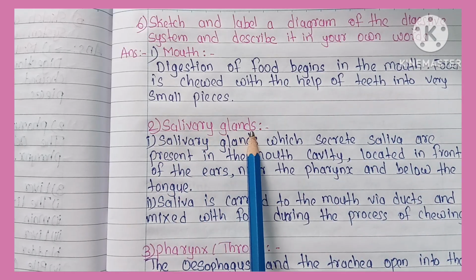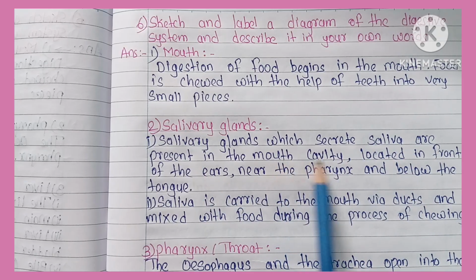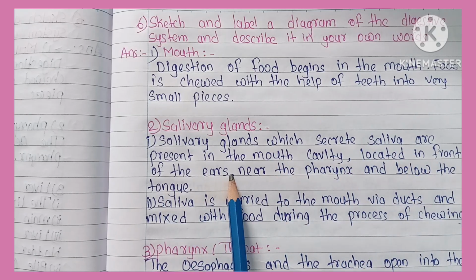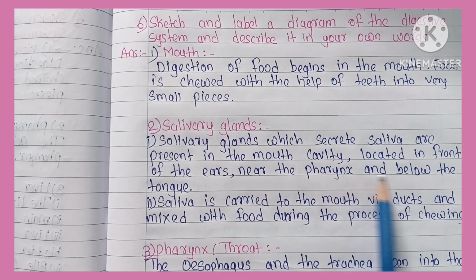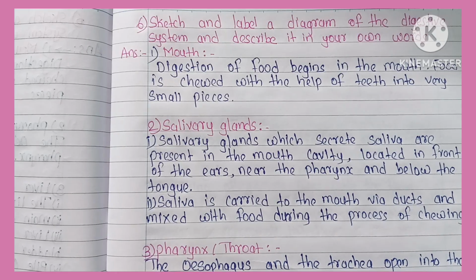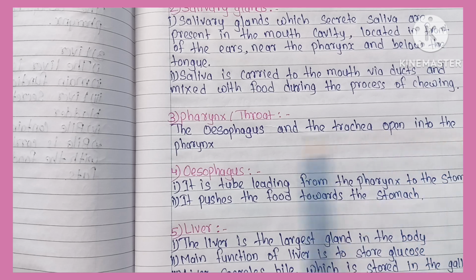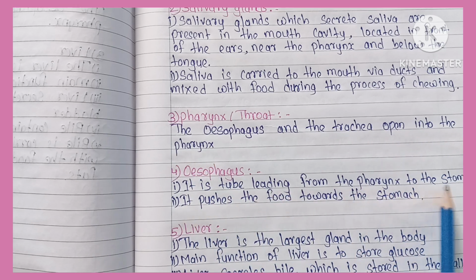Next is the salivary gland. Salivary glands, which secrete saliva, are present in the mouth cavity, located in front of the ears near the pharynx and below the tongue. Saliva is carried to the mouth via ducts and mixed with food during the process of chewing. Pharynx, throat. The esophagus and the trachea open into the pharynx. Esophagus, it is a tube leading from the pharynx to the stomach. It pushes the food towards the stomach.